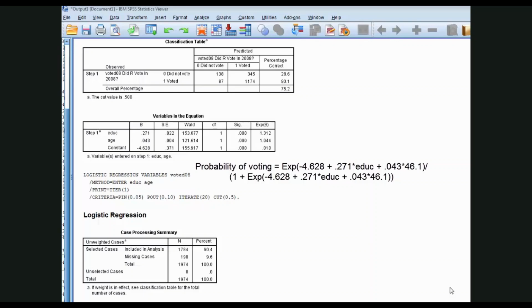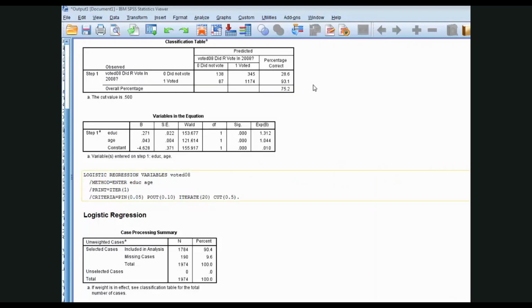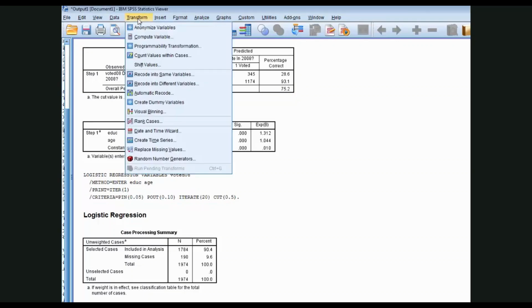Now we could run through every value of education, I suppose, and plug it into this model and retrieve probabilities. We can get SPSS to do it, although SPSS, truth be told, is not all that friendly when it comes to computing predicted probabilities. You do it in compute, of course.